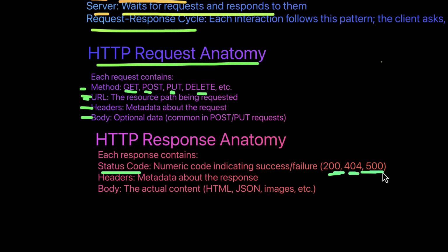As you move on, you're going to use most of these status codes. And you also have headers and then the body, as we have already explained. At this point, in case you are confused, it is okay.